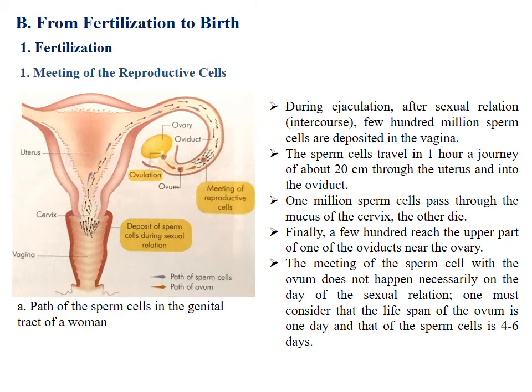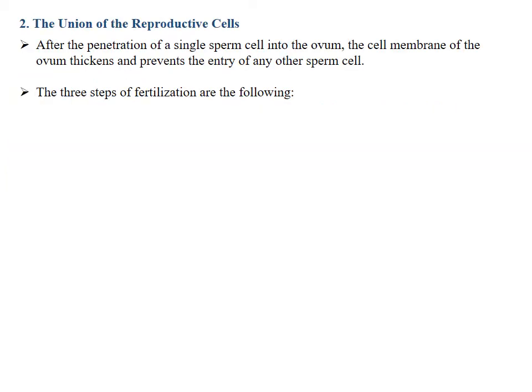The meeting of the sperm cell with the ovum does not happen necessarily on the day of the sexual relation. One must consider that the lifespan of the ovum is 1 day and that of the sperm cells is 4 to 6 days. Now, let's see the union of the reproductive cells. After the penetration of a single sperm cell into the ovum, the cell membrane of the ovum thickens and prevents the entry of any other sperm cell.